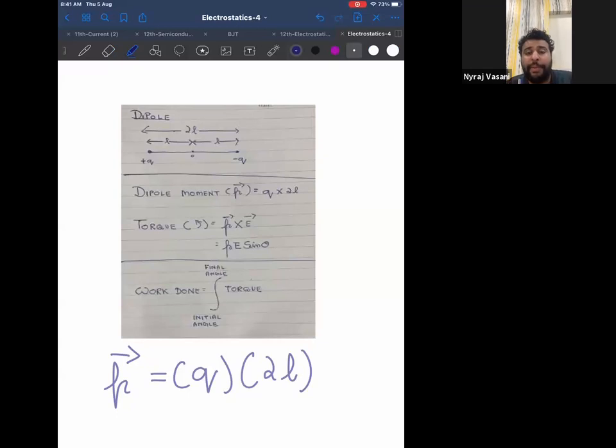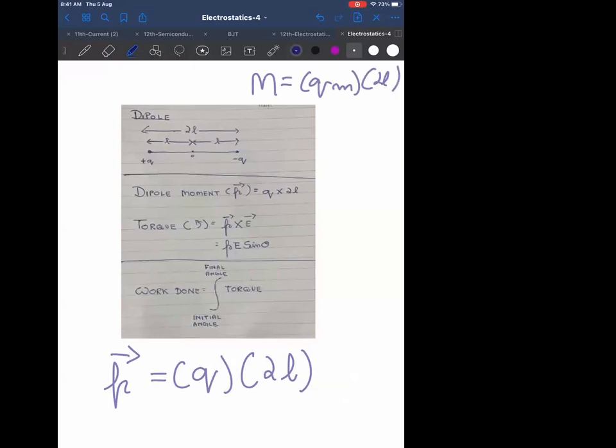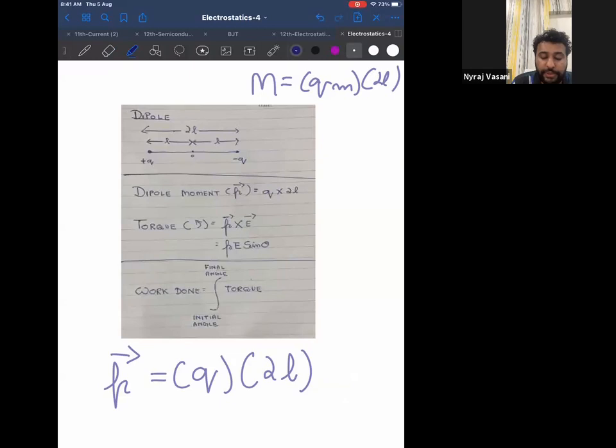Similar to magnetic moment of 11th standard. What was magnetic moment in 11th standard? Magnetic moment was Qm into 2L, pole strength into magnetic length. Remember? So instead of pole strength, I have only a charge over here. 2L remains the same, the length of a dipole. Therefore, on your screen, I have written this formula for dipole moment.